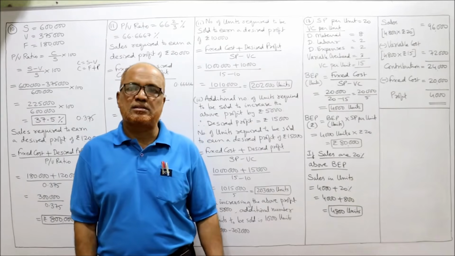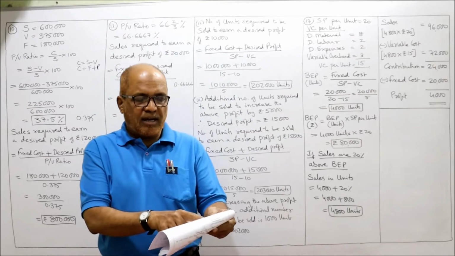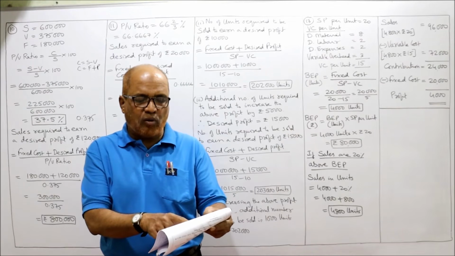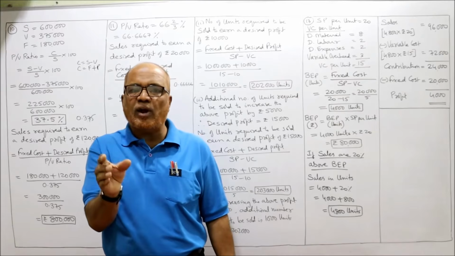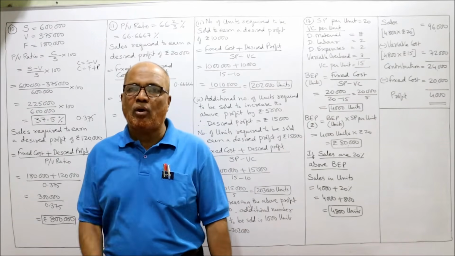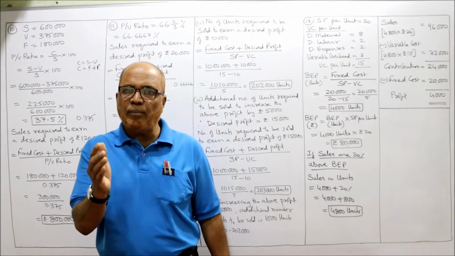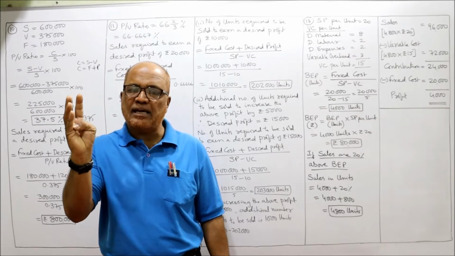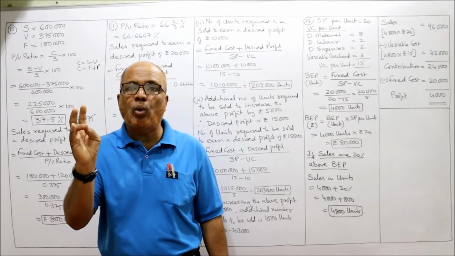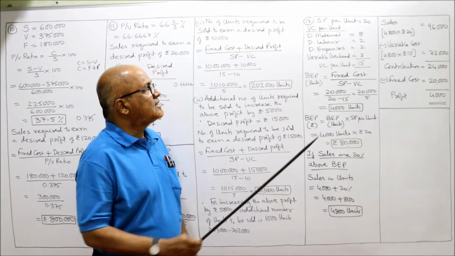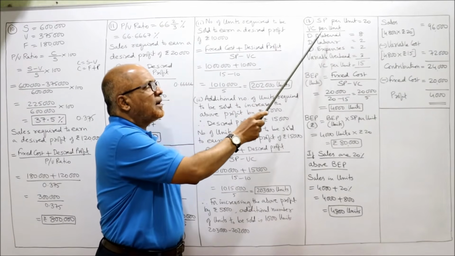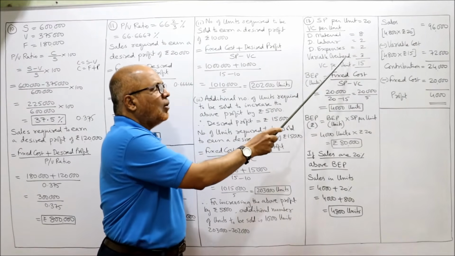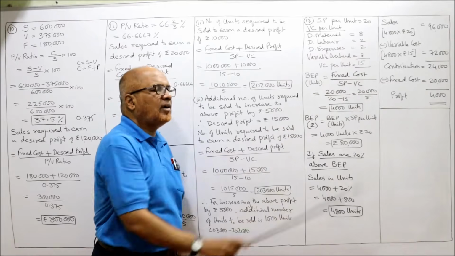So selling price per unit 20 rupees, direct material cost per unit, direct labor cost per unit, direct expenses per unit, variable overhead per unit. All these 4 items, if you add up, you will get variable cost per unit. Direct material 8 rupees, direct labor 2 rupees, direct expense 2 rupees, variable overhead 3 rupees. So variable cost per unit we got 15.